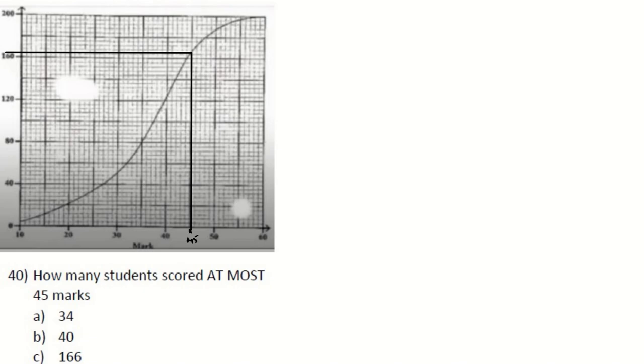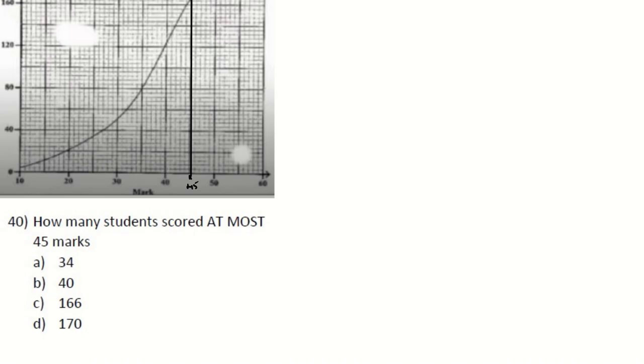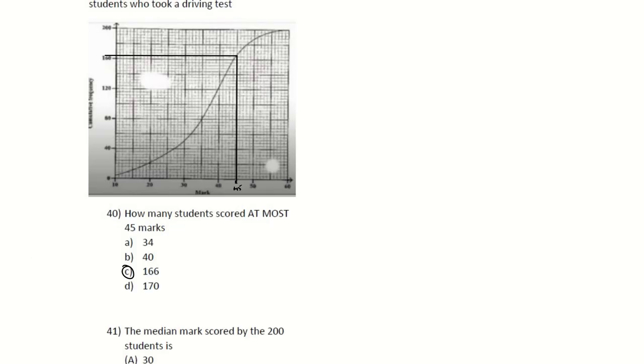Now, looking at where it is and the answers given, this clearly cannot be 170, right? The most logical answer from the options given would be 166, right? So you don't need to solve it like you normally would in a Section 2 paper. This question, they're giving you options.